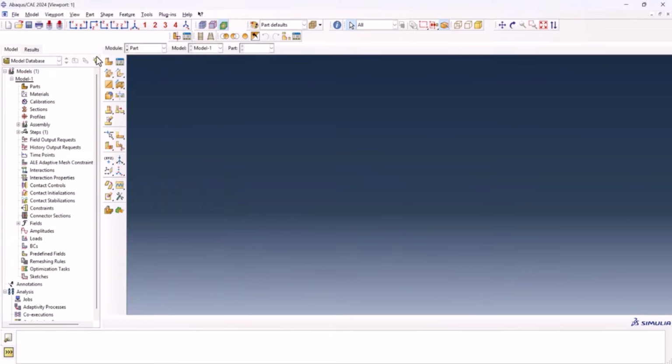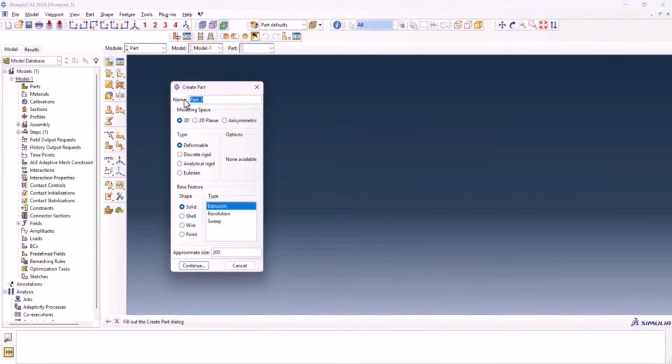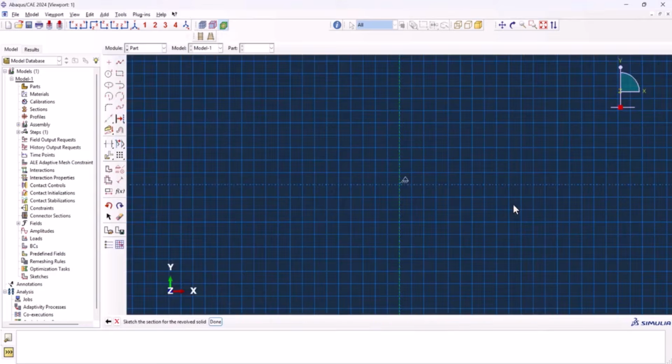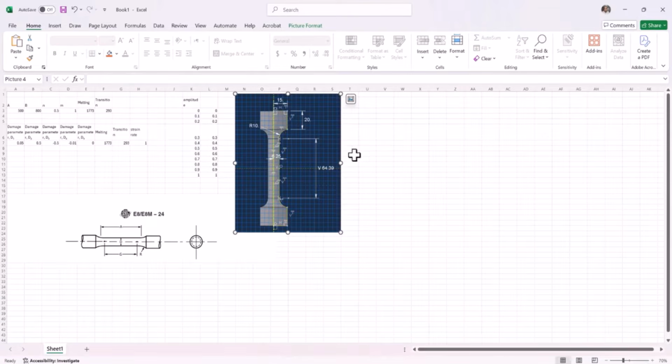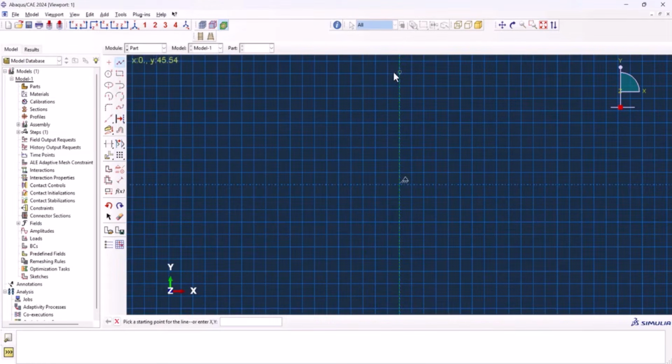Now open Abaqus, create part. As we only have one part, I don't mind renaming it. Deformable solid but revolution. It can be 300. Continue. The part we're going to create is based on the ASTM E8. We have everything required here in this standard. I already created the sketch. You can see that here this should be 15, 20 and 64, 39. Everything we need is here. So let's go create it. Here I need to create lines, so I create two lines just like this.